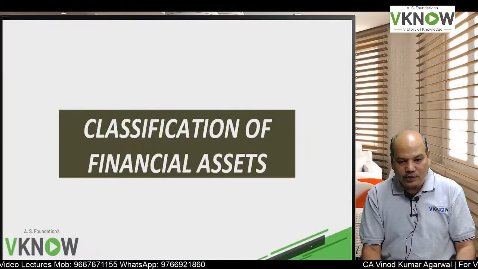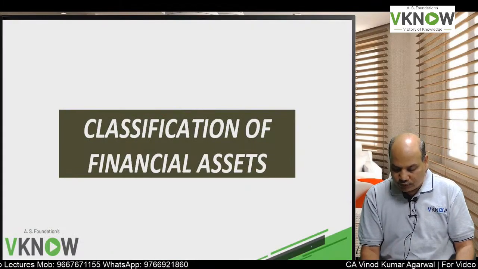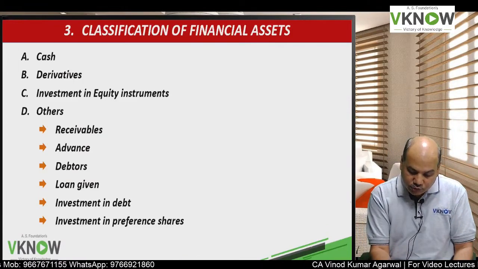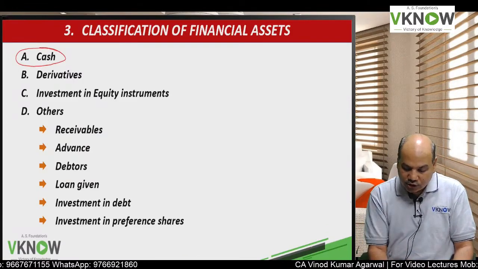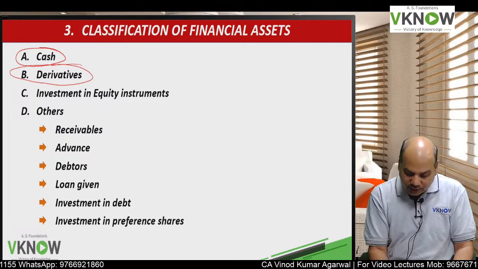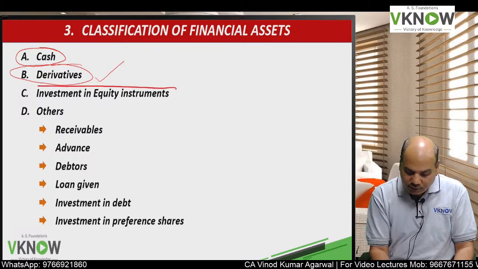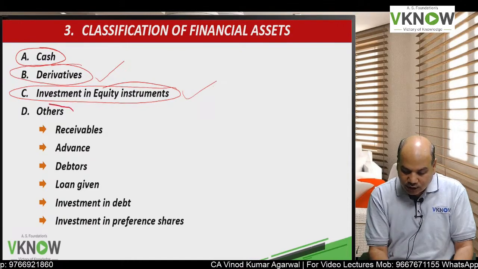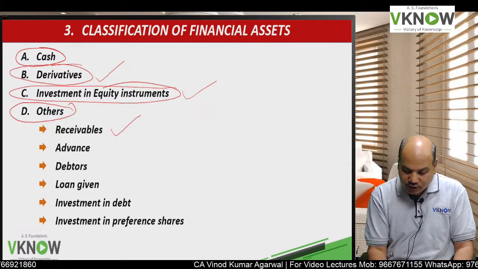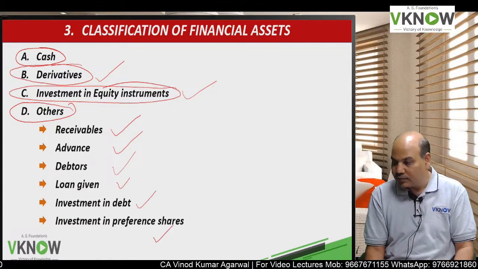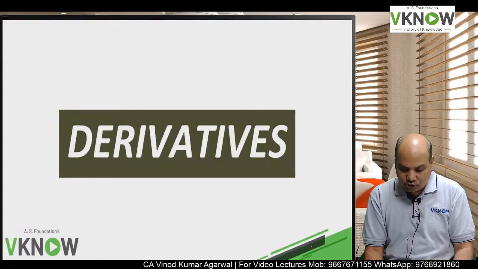So we'll see now classification of financial asset. Classification of financial asset would be cash, very easy, no special accounting required, derivative, usually at FVTPL. Investment in equity instrument we'll see in detail, and other financial assets like receivable, advances, loan, investment in debt, and investment in preference shares.